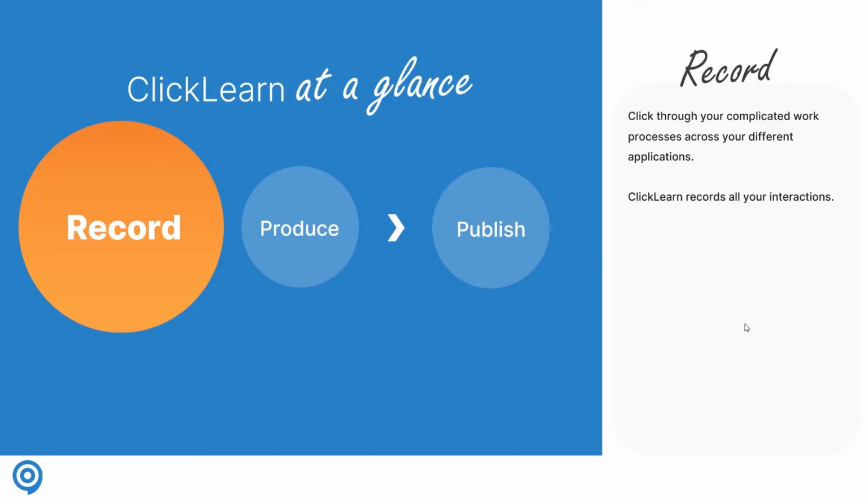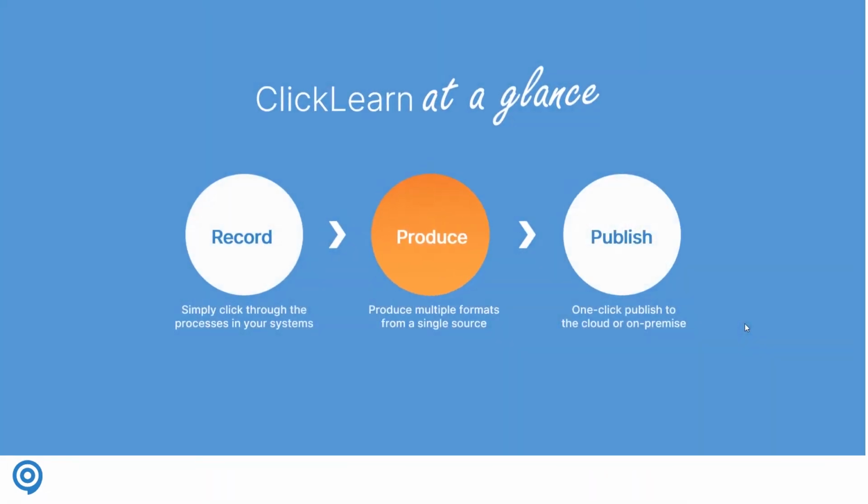That means you can save 80% of your time in creating learning instructions because you no longer have to edit all your mistakes or errors or what happens on the screen, because we only capture what you click through. So with one recording and one process, you can now start producing ClickLearn materials.